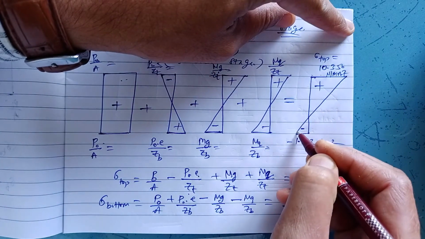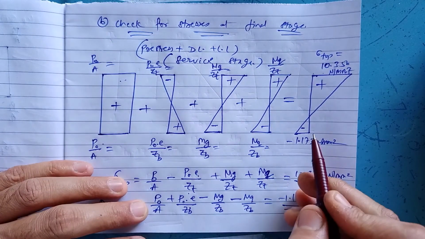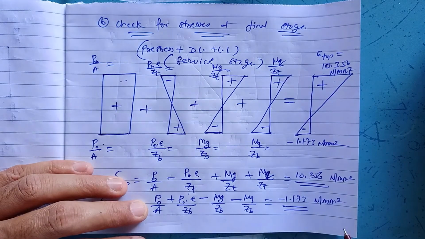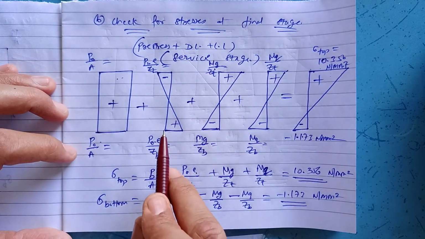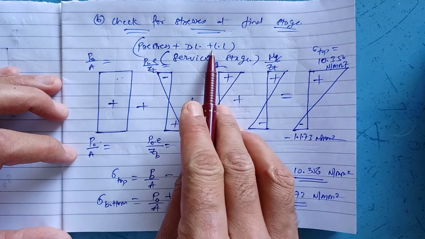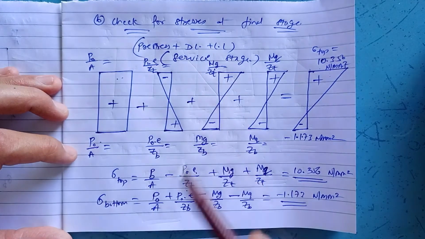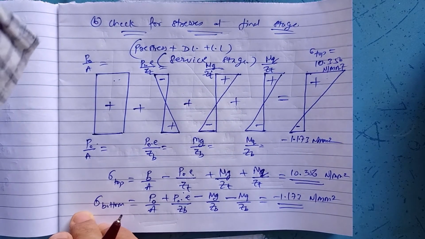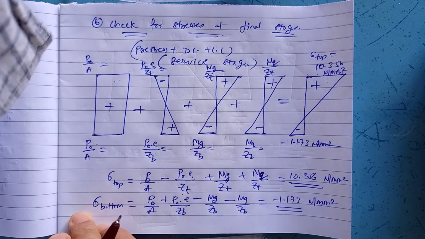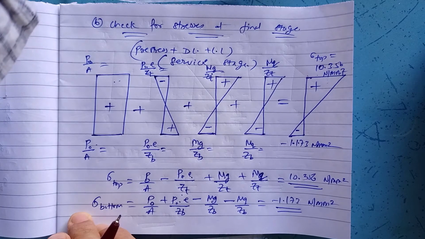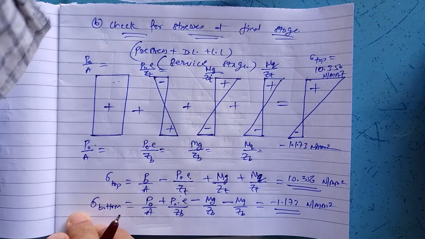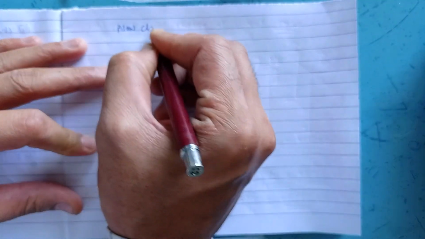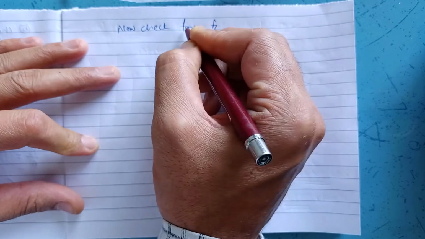In this way, our stress diagram will have the bottom extreme fibers in tension and the top extreme fibers in compression. This is the stress diagram for the final stage, that is pre-stress plus dead load plus live load, or we can say at the service stage. Now we are supposed to give the check for FC, that is, stress in the concrete.